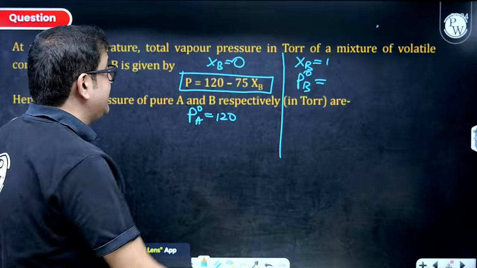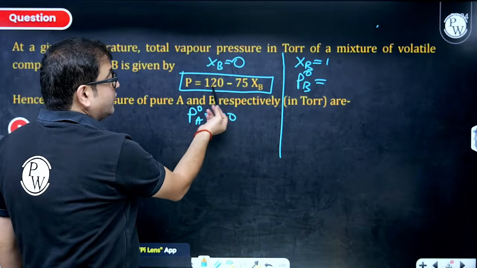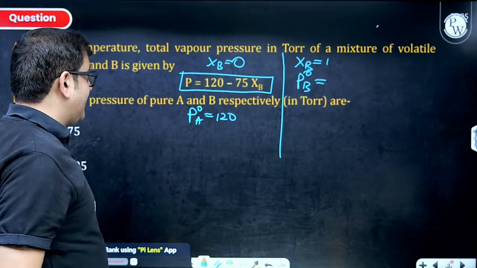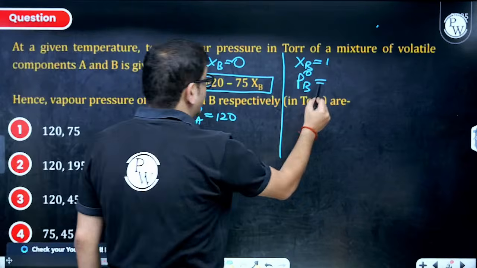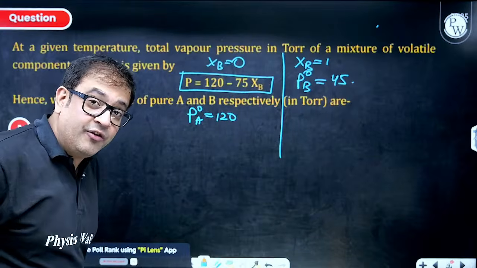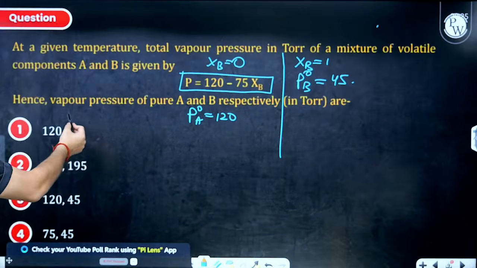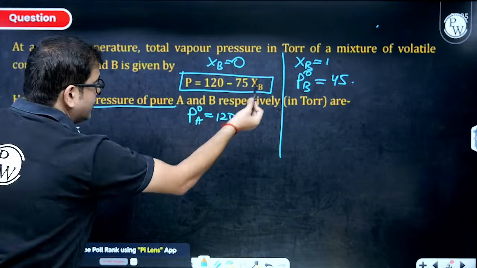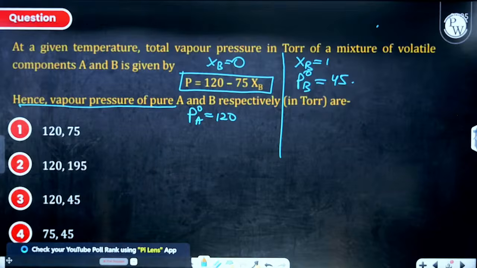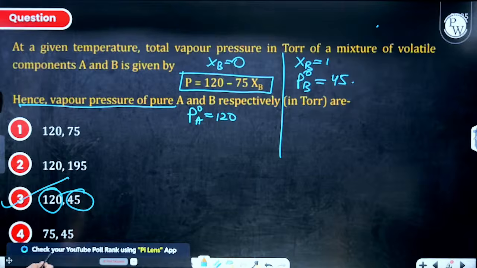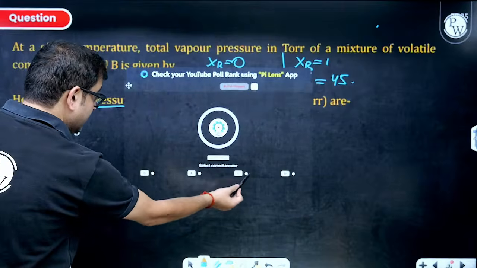So what shall be the pressure of B? Just put XB 1. So 120 minus 75, that is 45. So these are my values of P naught A and P naught B. You have to tell the total vapor pressure, so you just have to give the value of P naught A, which is 120, and P naught B, which is 45. So the answer is definitely option 3.